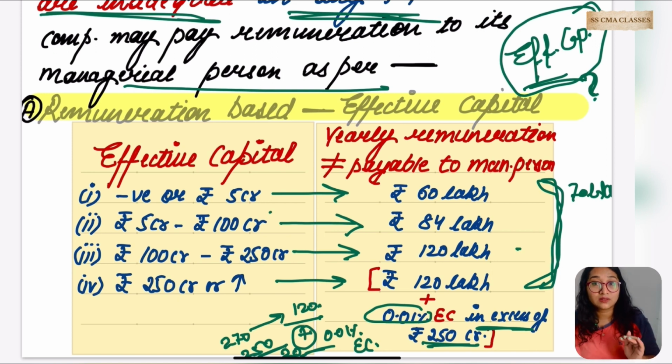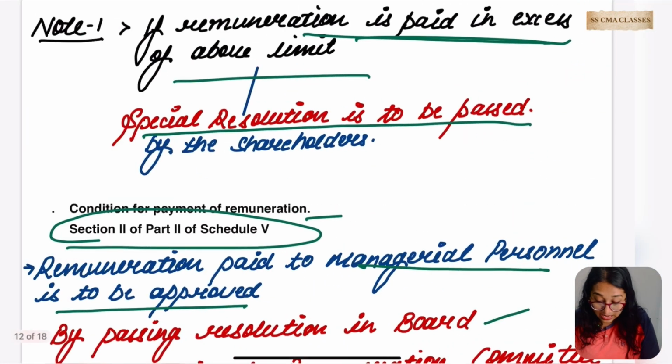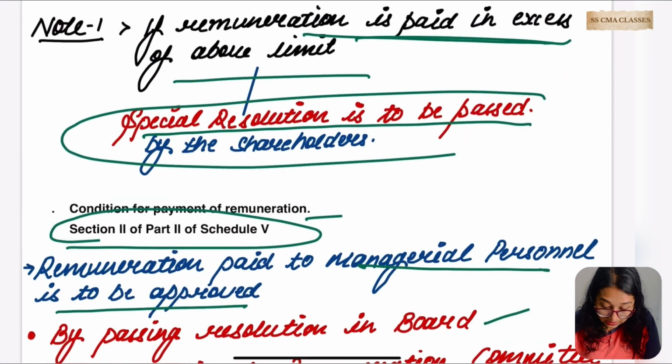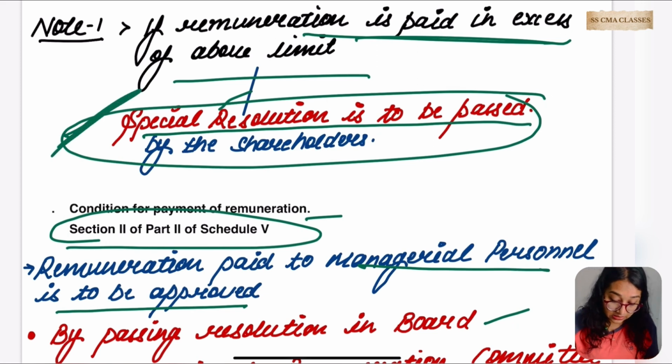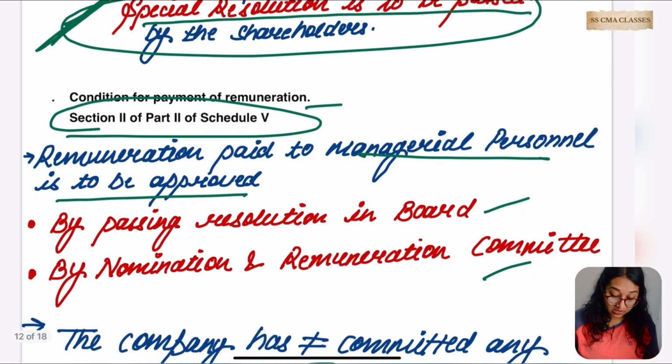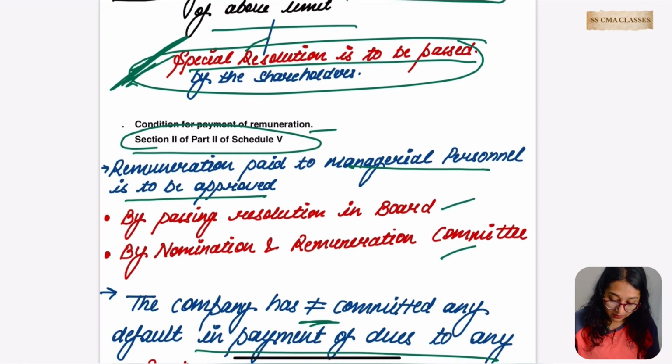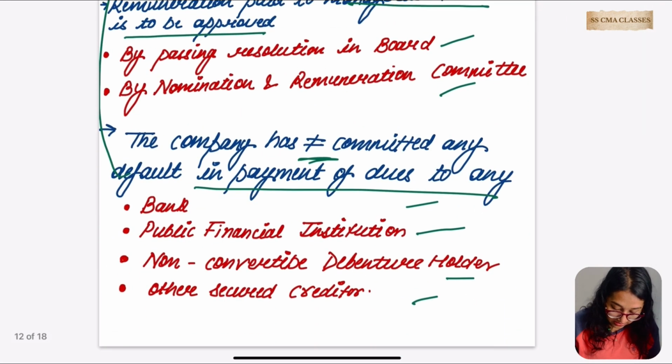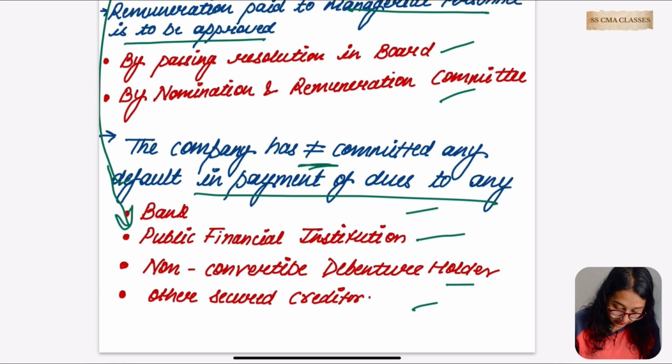First of all, what the law is saying, they cannot pay excess of this prescribed amount. ठीक है, but if the company already paid the excess amount, in that case the company has to take permission from the shareholders by passing the special resolution, right? But before taking the approval of the members, they have to take the approval of these, है ना?